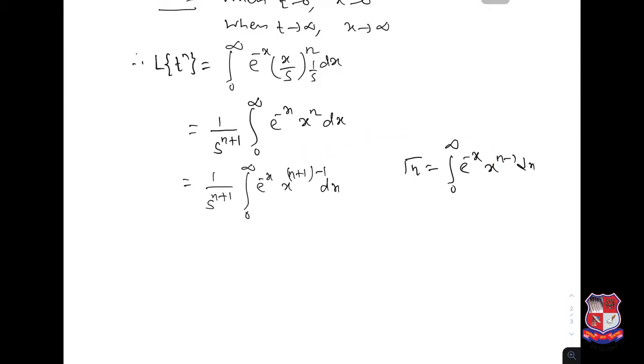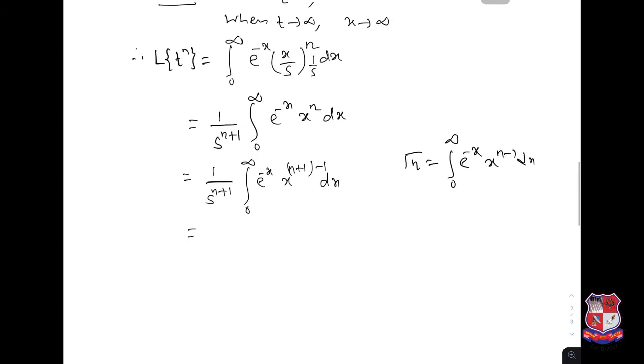So this is equal to 1 over s power n plus 1 times gamma n plus 1.